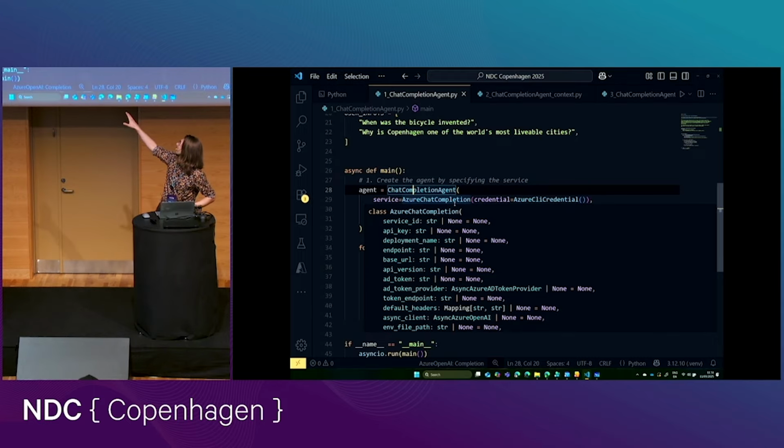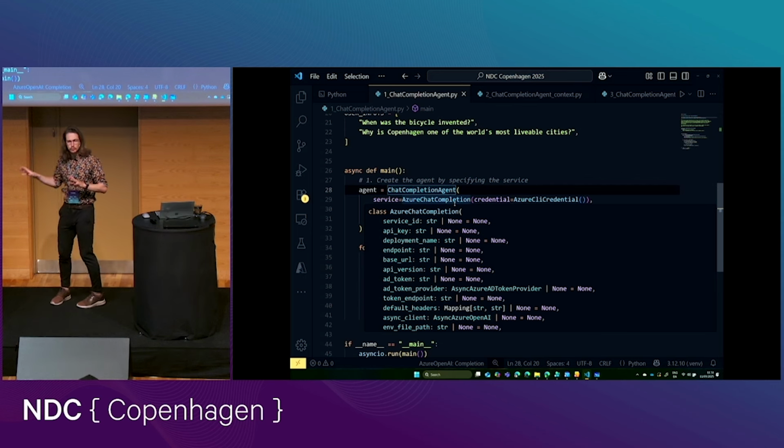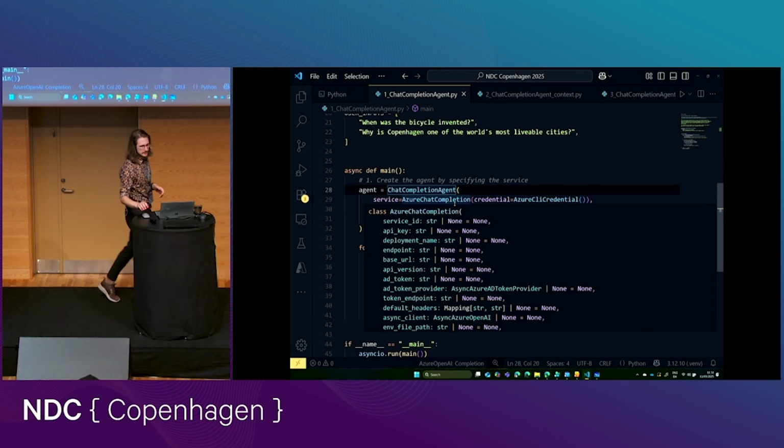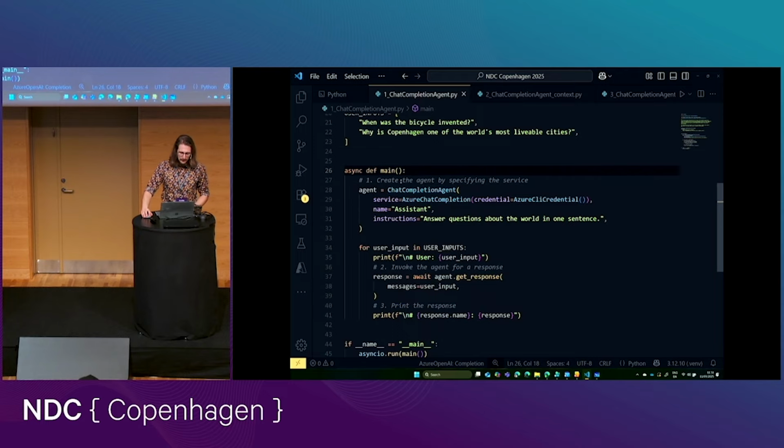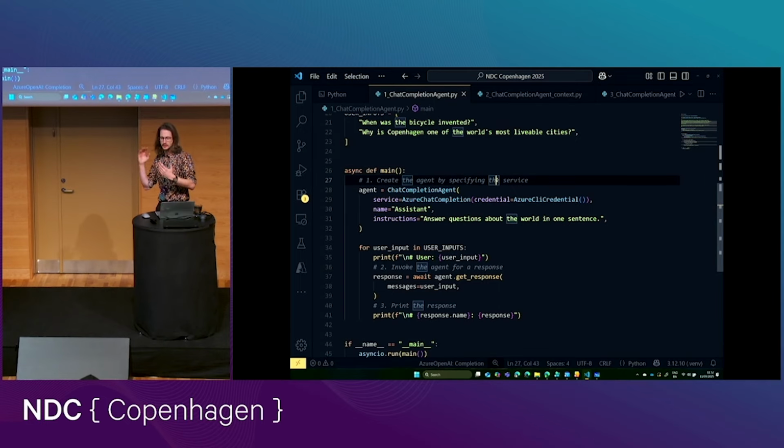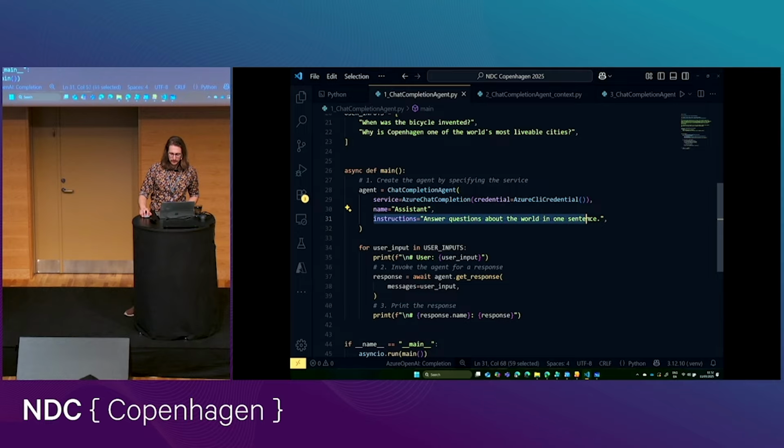I could bring my agent from another service. I could have it run locally here, turn that into an agent. So there's all kinds of different ways, all kinds of different agents we can create. I'm creating this chat completion agent. And that just takes a chat completion service, which is essentially how I authenticate with Azure in this case. I'm just using the Azure CLI because it's easy. And then I'm giving the agent a name, and I'm giving it some instructions.